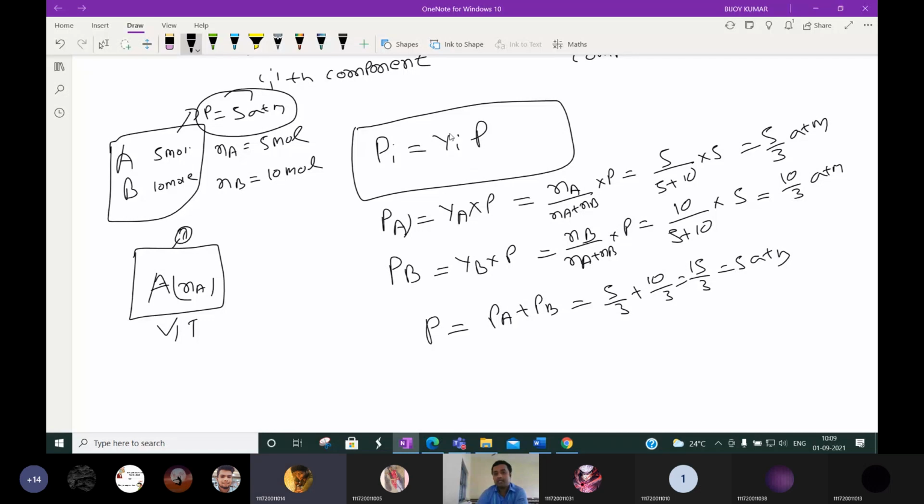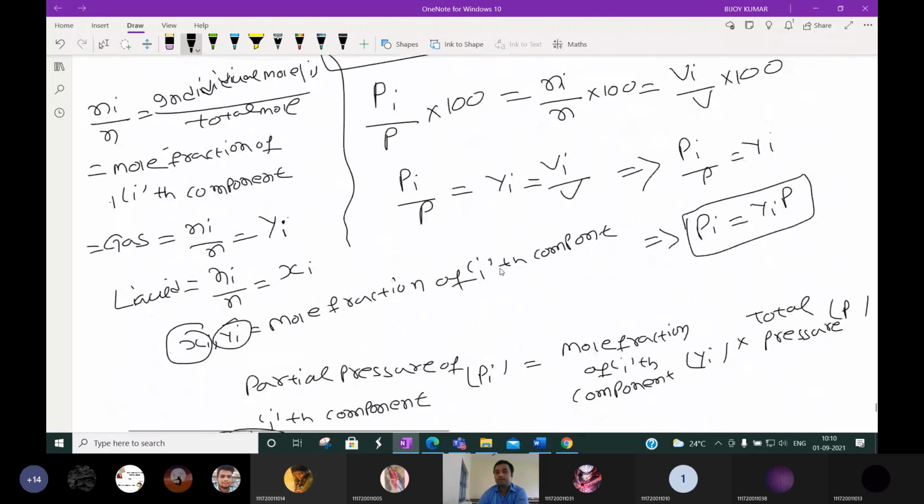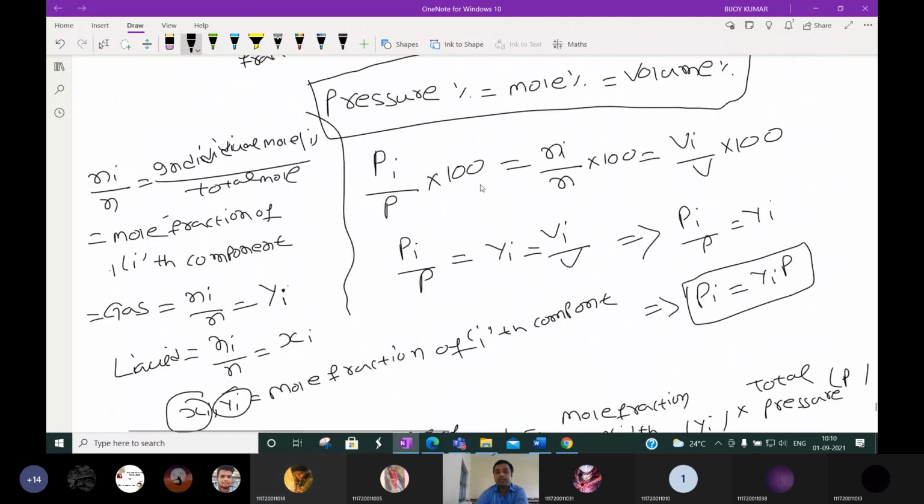If you know the total pressure and the mole fractions, and the total pressure if you know the partial pressures. Okay. Based on this, we will solve numericals. Okay, don't worry, that time it will be more clear. So this is all about these two things.